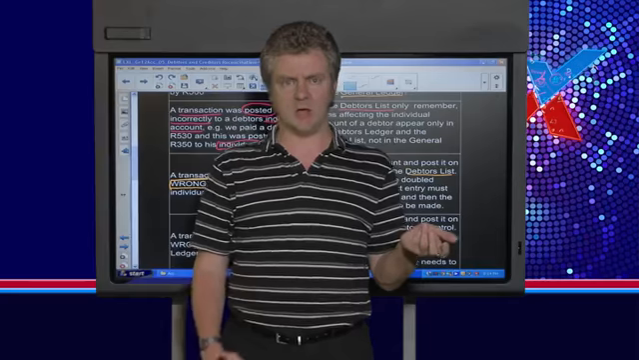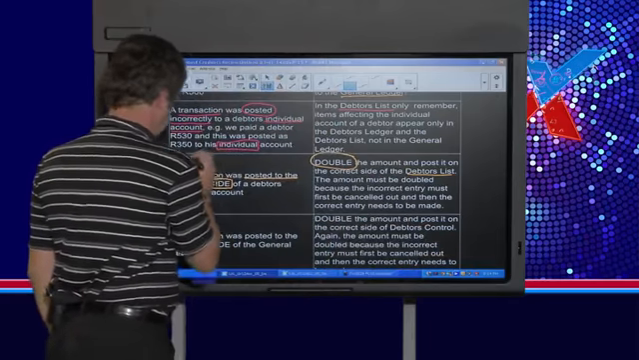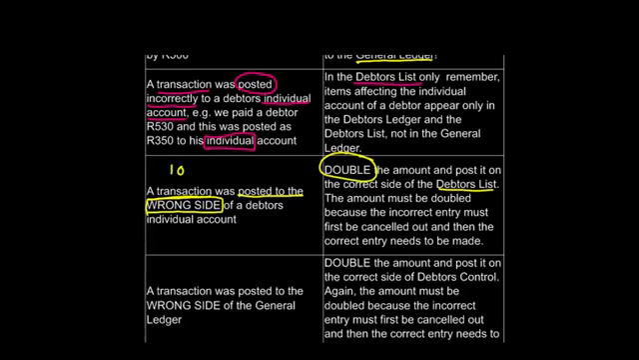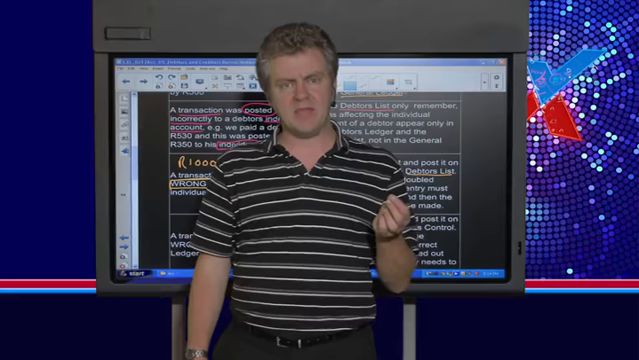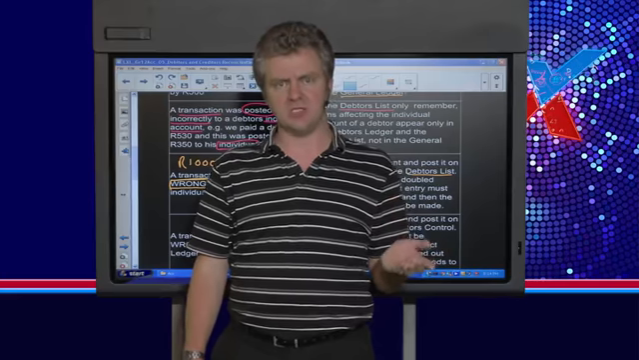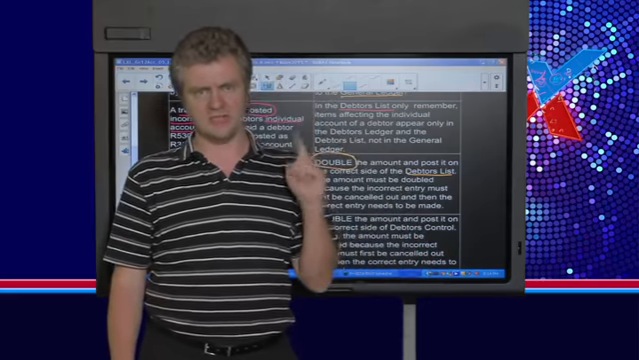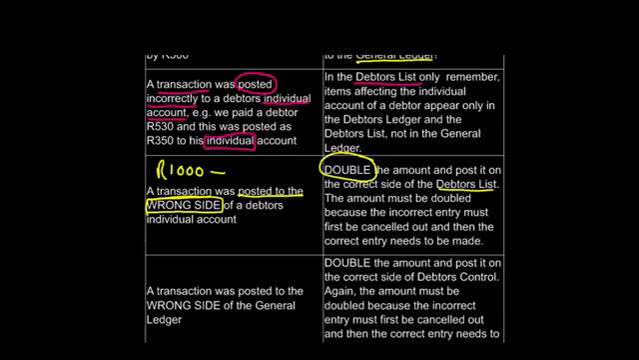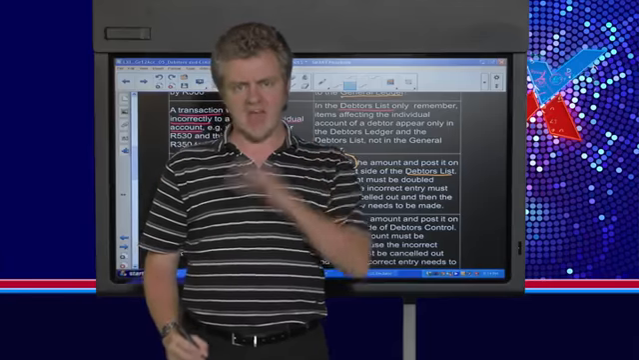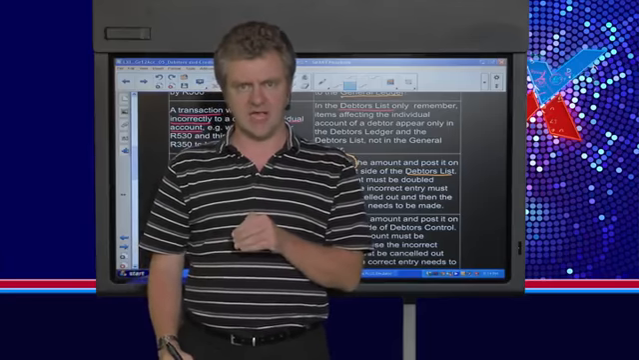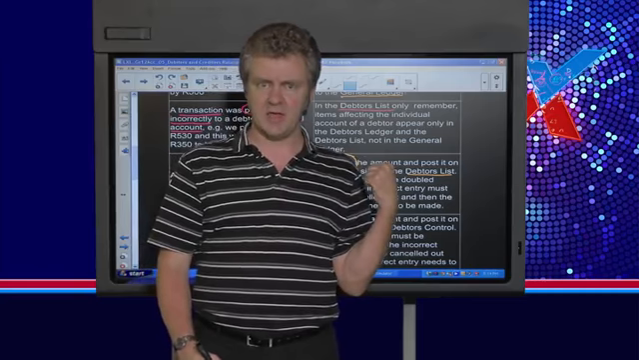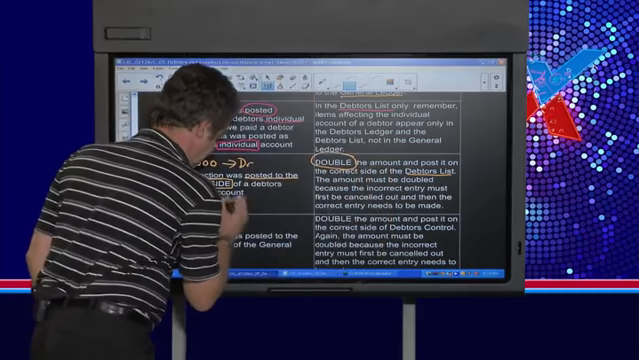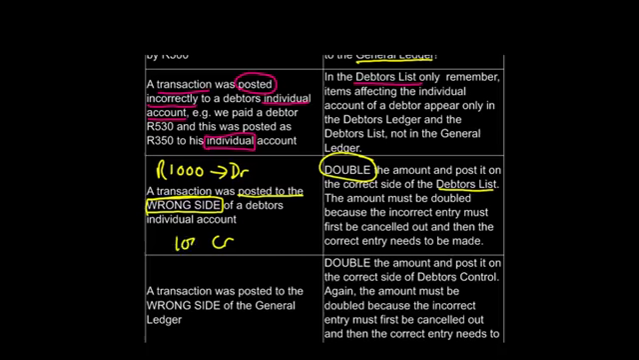So let me give you an example. Let's say that a debtor bought stock for 1,000 Rand. That means that the debtor's individual account has to go up by 1,000 Rand, got to increase by 1,000 Rand, so we need to put that on the debit side of the debtor's individual account. So we should have added 1,000 Rand to the debit side. Now suppose that we made a mistake, and by mistake, we put the 1,000 Rand on the credit side.